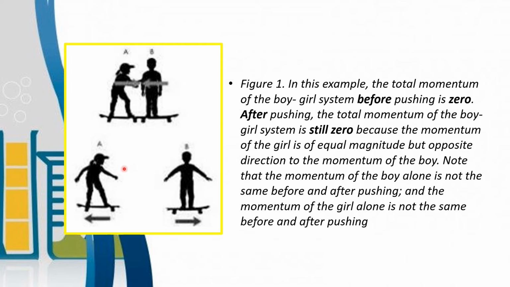They have different directions. So parehas ang value ng momentum pero opposite lang ang direction. So meaning to say, yung isa negative, yung isa positive, pero parehas ang value. Therefore, their momentum will come to 0. Zero momentum means the momentum is conserved.